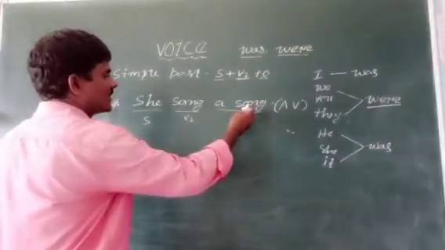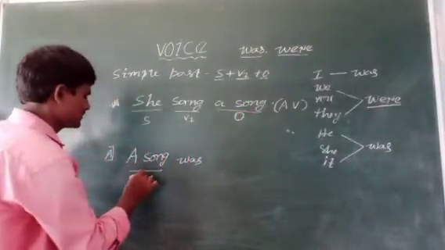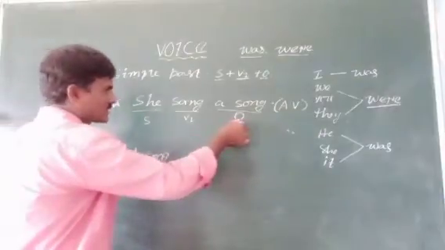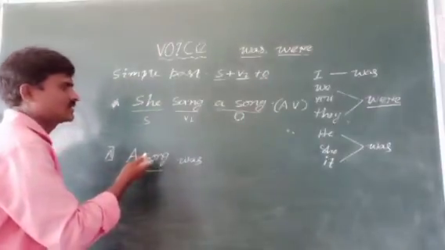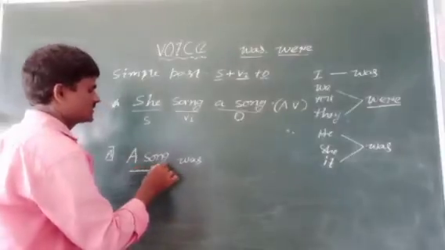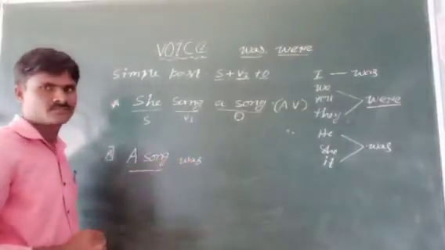First we have to bring object in place of subject. Object comes first, in place of subject. After a song you have to use was.